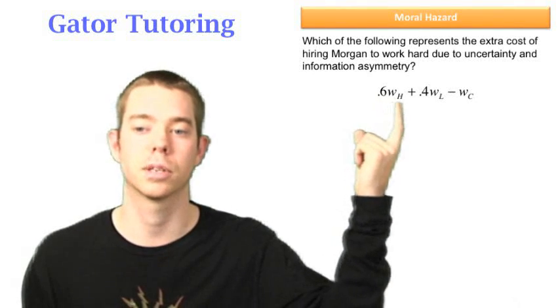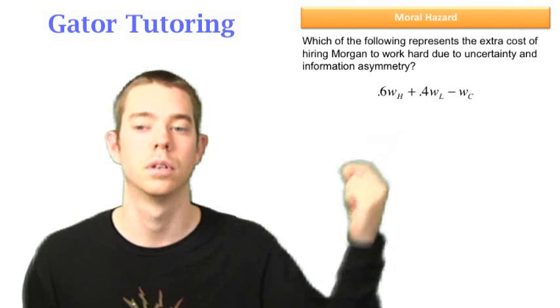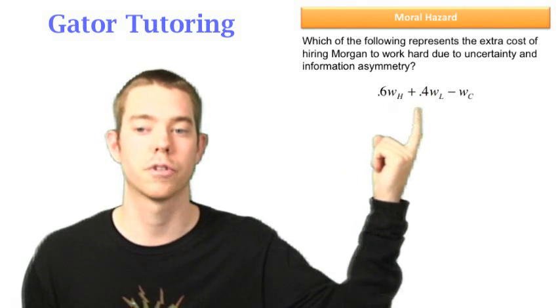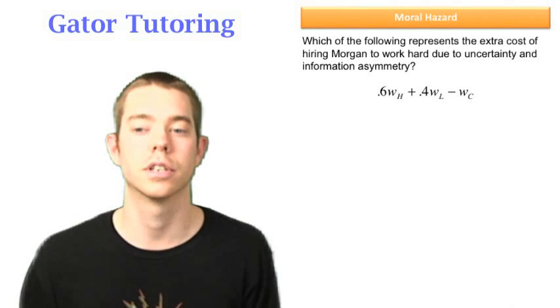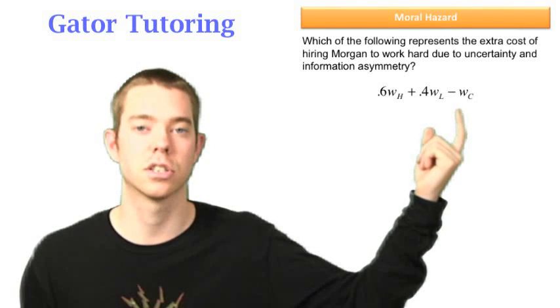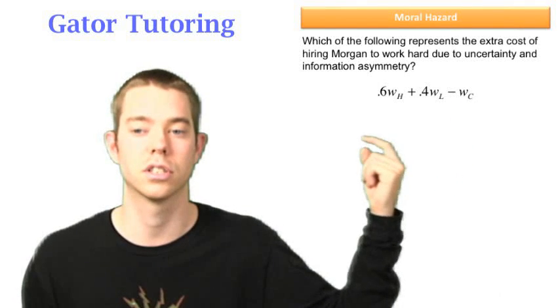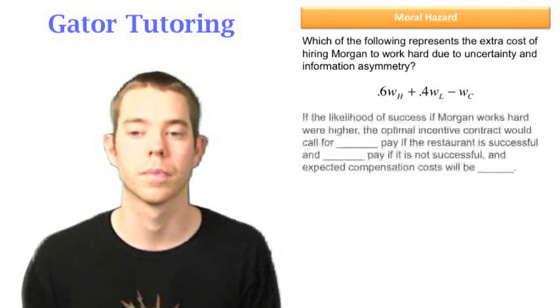60% of the time we're going to expect to pay her WH, 40% of the time we're going to expect to pay her WL. That's our cost to the firm when there's unobservable behavior or uncertainty or moral hazard. We're going to minus WC from that because this is the cost of the firm with certainty. So this is going to be the extra cost associated with the uncertainty.